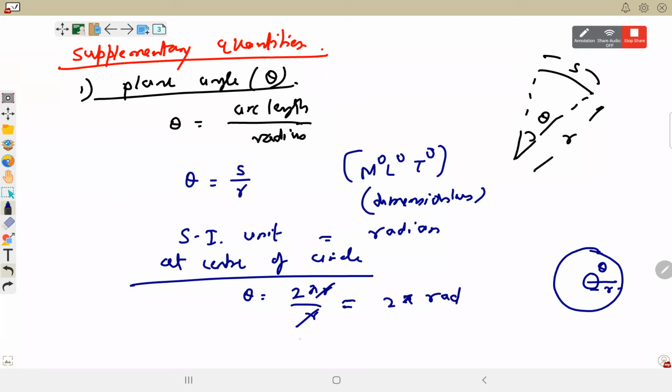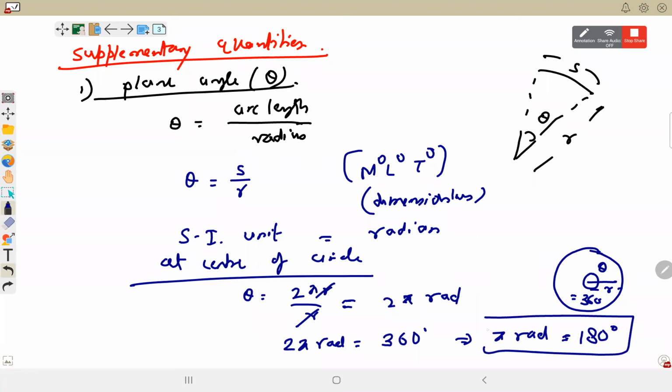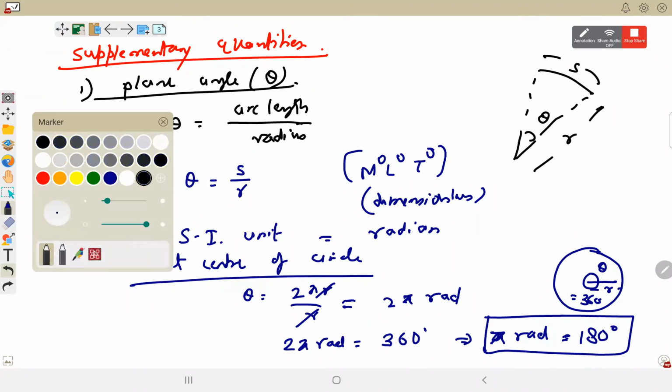My handwriting is not very good, कुछ समझ में ना आया तो पूछ लेना. 2 pi radian का मतलब हो गया 360 degree, because this in degree is 360. So that will be pi radian is 180 degree. When you convert degree into radian or radian into degree, this is the conversion factor. 60 degree is pi by 3. All of you know. Second one is the solid angle.